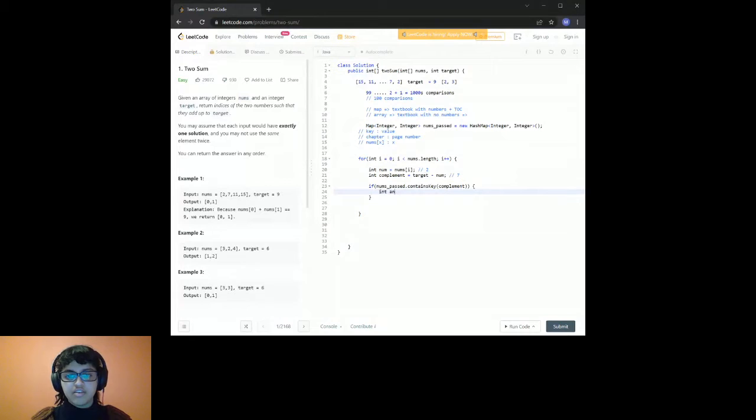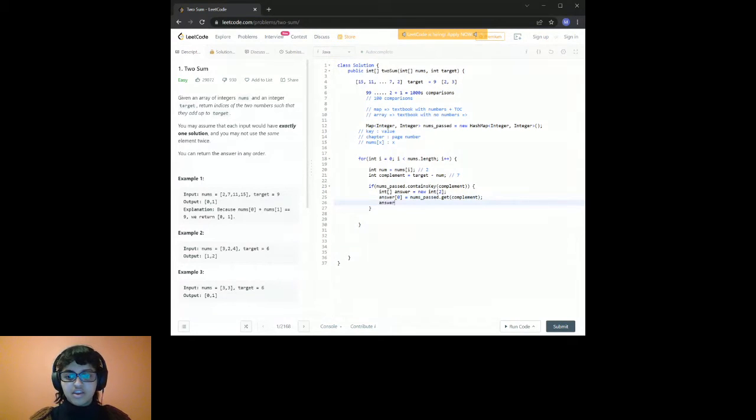So I'm going to create a new array here, and answer is equal to new int 2. You don't have to do all this. If you know a shorter way to implement, I'm just doing this so you guys can see what I'm doing. Our first index is going to be the index where the number passed exists, which is going to be nums passed dot get, and we're going to get the value of our complement. So if we pass 7 within our array, we're going to return not 7, but the position inside the array, the index that it was originally inputted in.